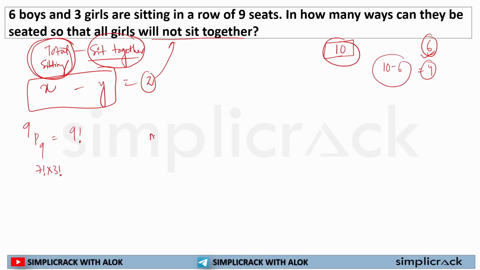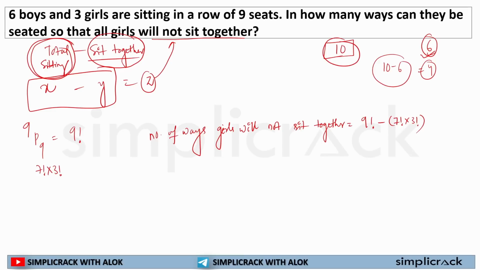So the number of ways girls will not sit together is equal to 9 factorial minus 7 factorial into 3 factorial. This is the answer to this question. I hope this is clear to each and every one of you now.